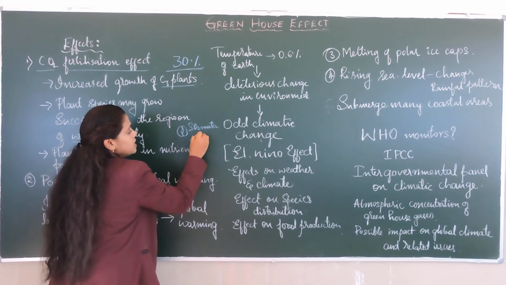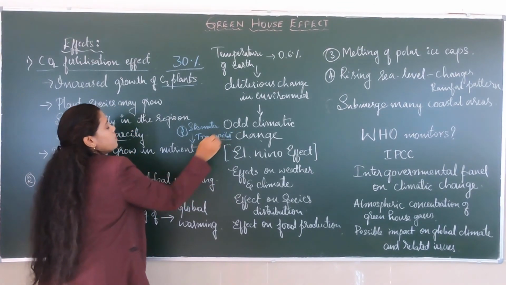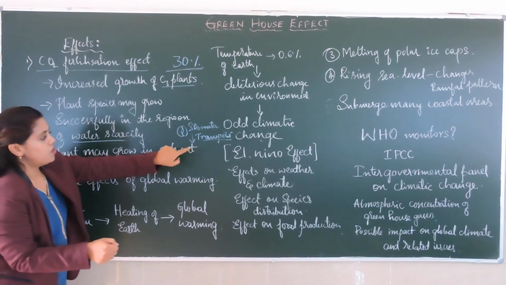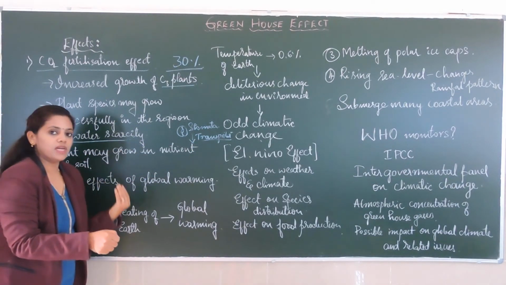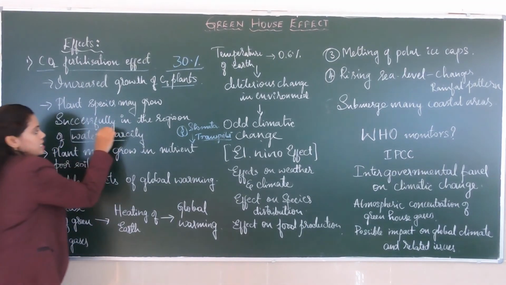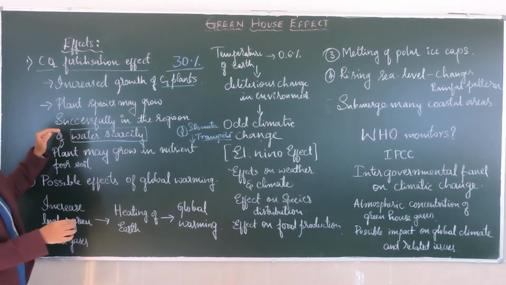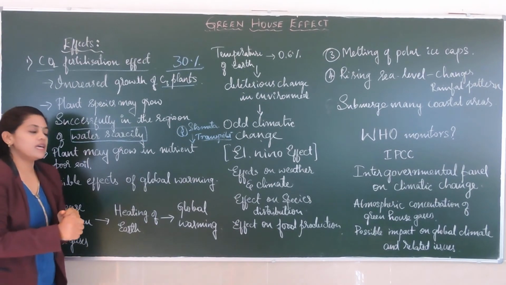They will decrease the transpiration. Most of the water was getting lost through transpiration, so when transpiration is reduced, the plants don't require much water. That is why when the carbon dioxide concentration increases, some plant species may grow successfully even in water scarcity.